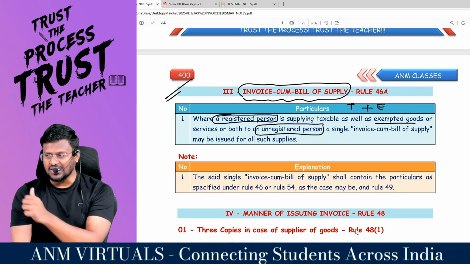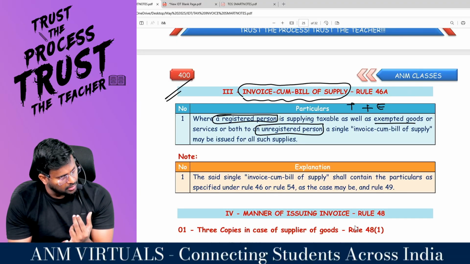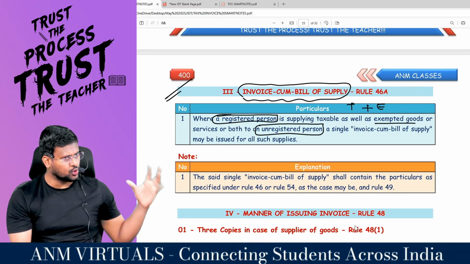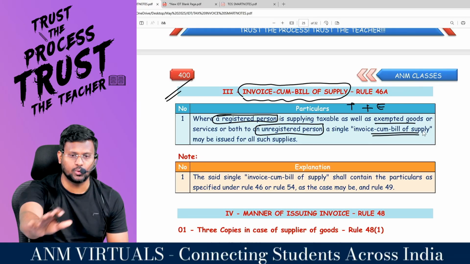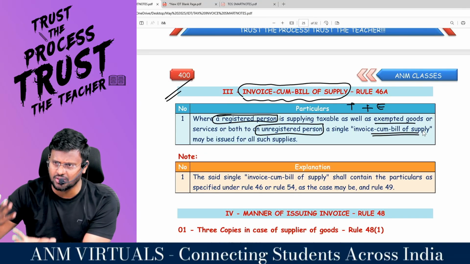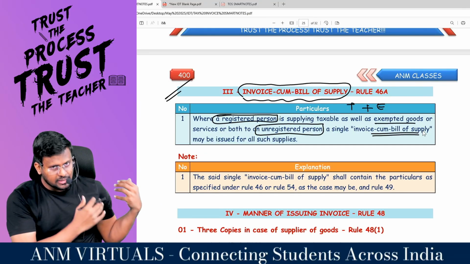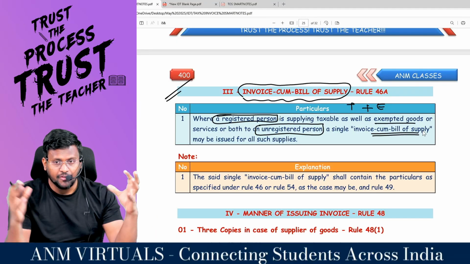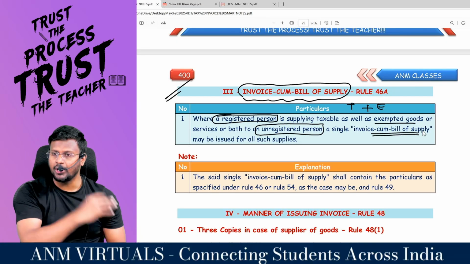That means the supplier should be a registered person. Supply should be taxable, supply of taxable plus exempted goods or services or both. And the recipient should be unregistered; a single invoice-cum-bill of supply may be issued. We already discussed that in case of a registered person supplying taxable goods or services or both, a tax invoice will come. In case of a registered person supplying exempted goods or services or both, bill of supply. If a person is doing both to an unregistered person, invoice-cum-bill of supply can be issued.